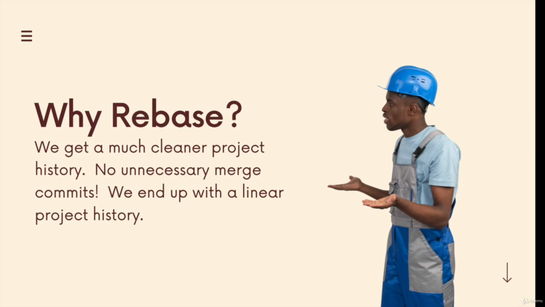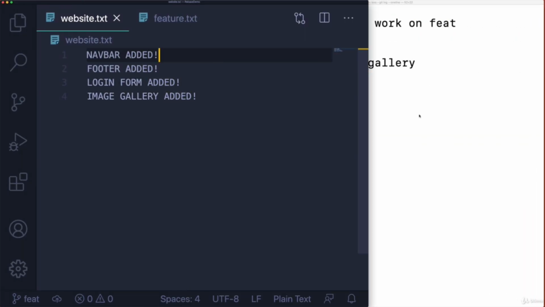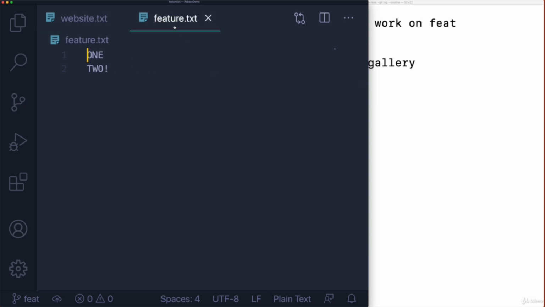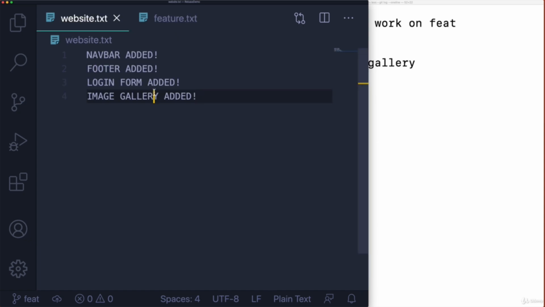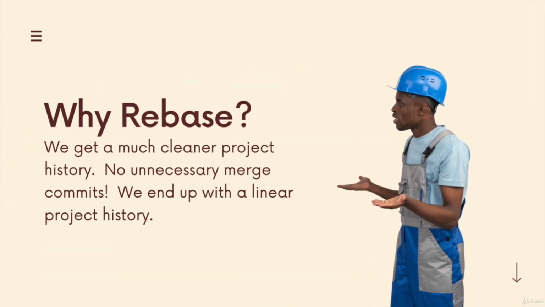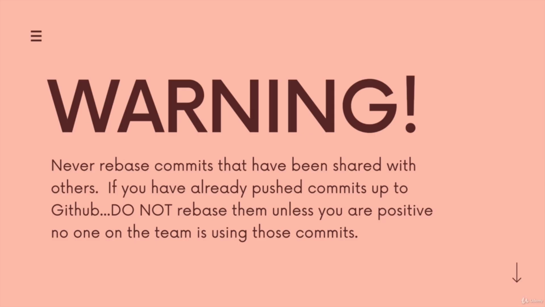The end result is the same. I guess I didn't really actually show you the code here, but we still end up with the code coming from the master branch mixed in with a feature branch. So we have image gallery added. It's just the actual history that is updated. So because we are updating the history, because rebase rewrites commits, there's a big no-no, a big thing you should be aware of.